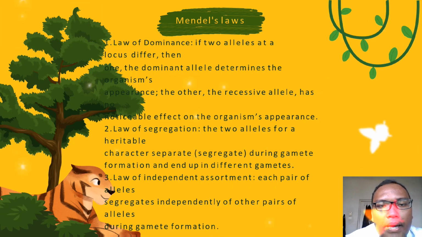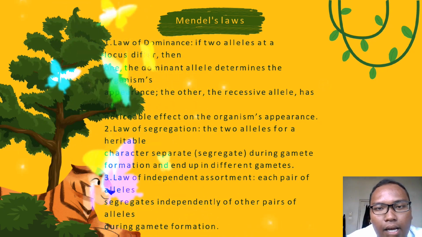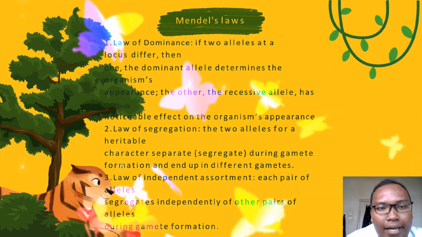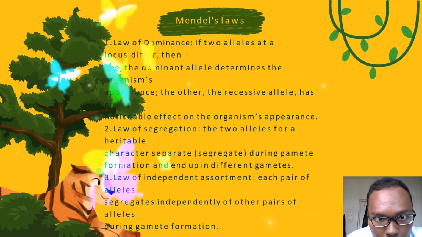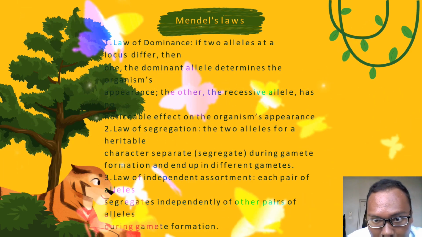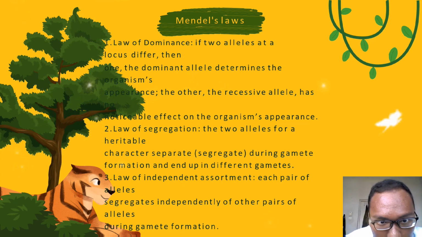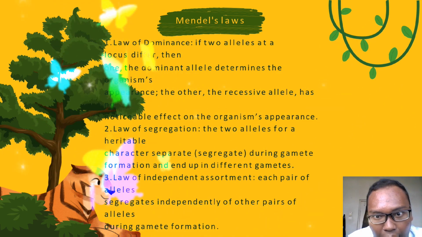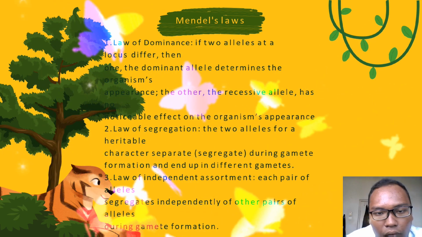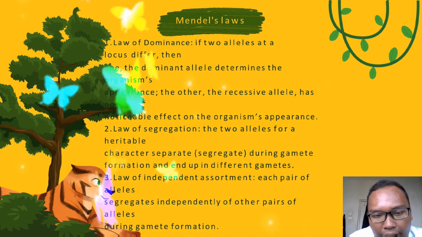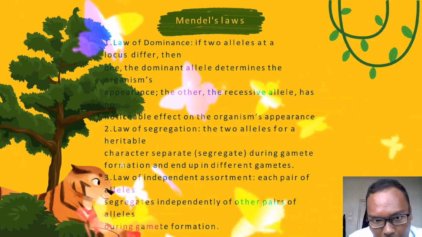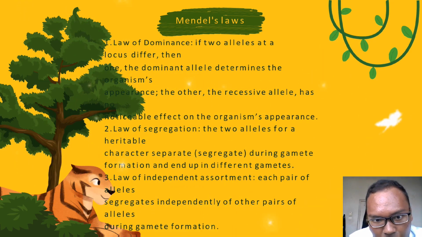Mendel's law of dominance. If two alleles at a locus differ, then one, the dominant allele, determines the organism's appearance, and the other, the recessive allele, has no noticeable effect on the organism's appearance. Law of segregation. The two alleles for a heritable character separate during gamete formation and end up in different gametes. Law of independent assortment, each pair of alleles.